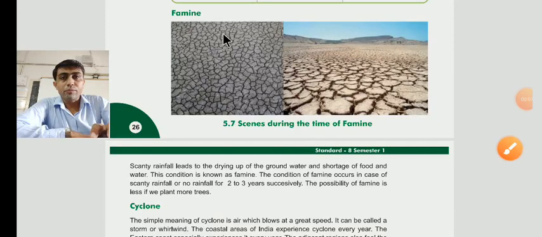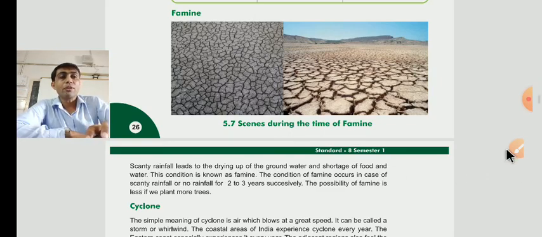Dear children, our next topic is famine. What is another name for famine? Famine, another name is drought. This is a picture of the drought seen during the time of famine. Scanty rainfall led to the drying up of groundwater and shortage of food and water. It is known as a famine.